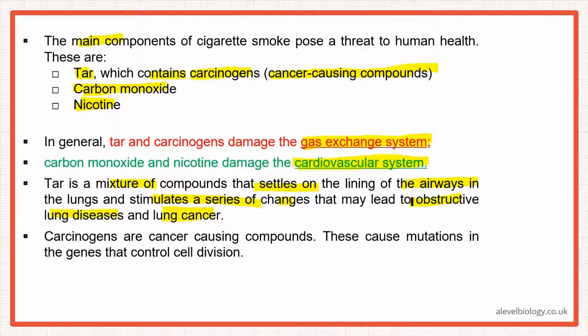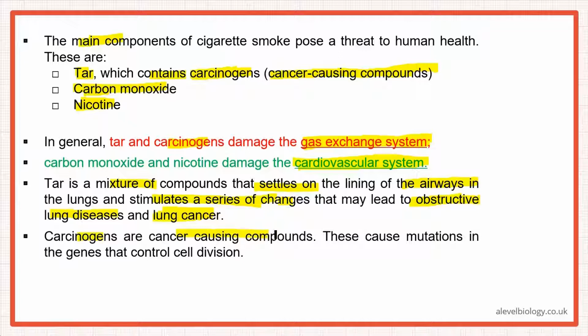Because if it's there as a foreign body, it will cause the release of mucus, and it will eventually cause obstruction of the lumen or the lining of the airways. Eventually it can cause lung cancer as well, because it contains carcinogens. So it's a mixture of compounds that settles in the lining of the airways in the lungs and stimulates a series of changes that may lead to obstructive lung diseases and lung cancer.